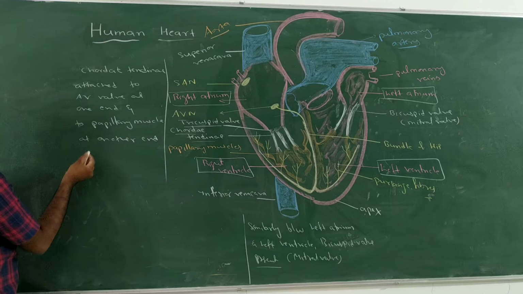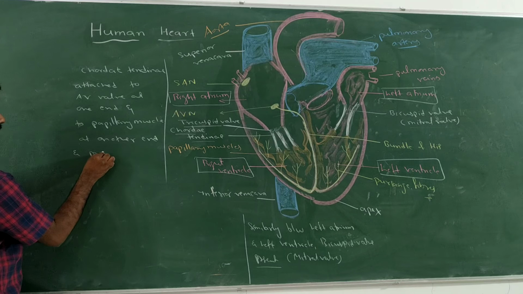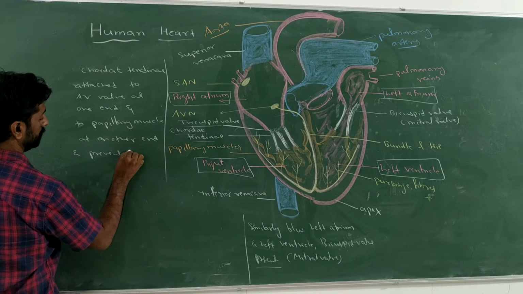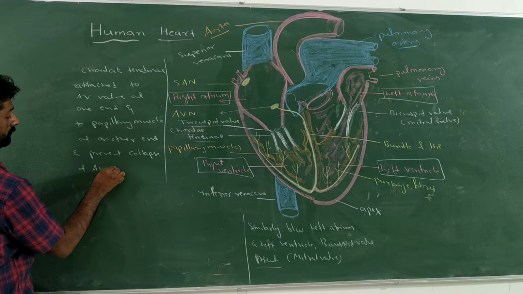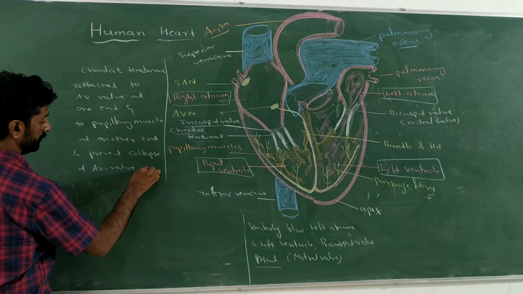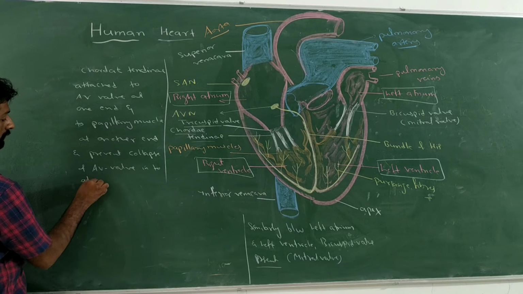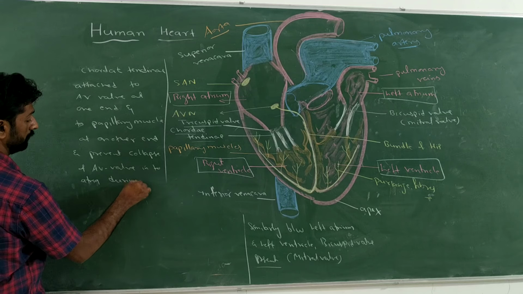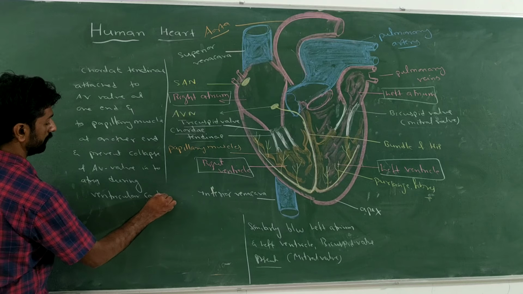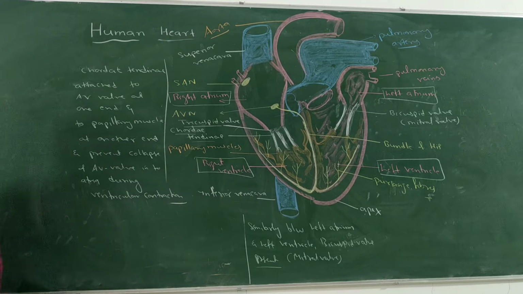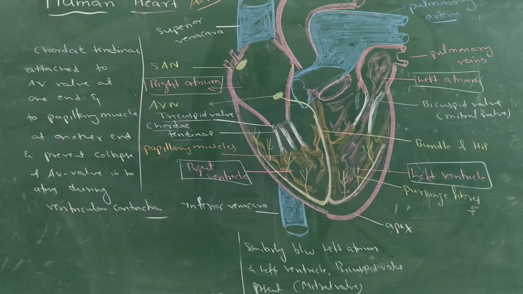So what is their function? They prevent collapse of the AV valve into the atria during ventricular contraction. That is the function of chordae tendineae. What type of tissue are they? Actually, they are ligaments.